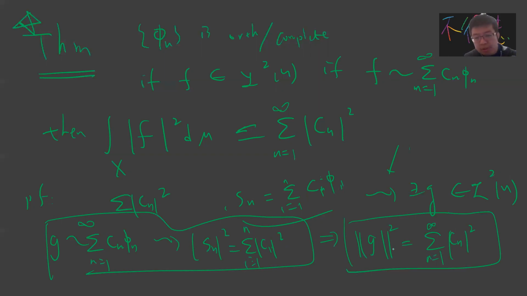But you will ask, what is the relation to f? Remember that the set is complete. So if I use f minus g, every Fourier coefficient of f minus g is 0, which tells you that the norm of f minus g is 0.